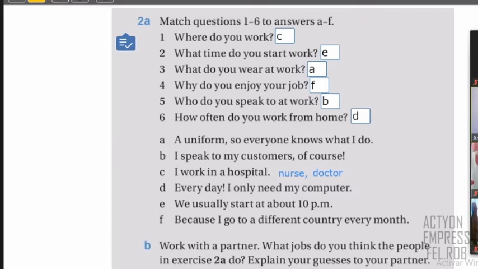Okay, class, let's share some ideas, right? So I need different volunteers to tell me possible jobs that represent these definitions or sentences, okay? So let me see, any volunteers?